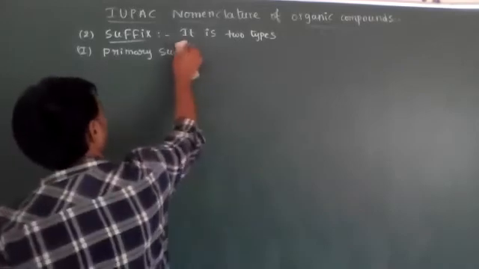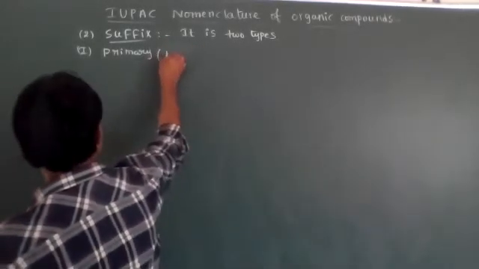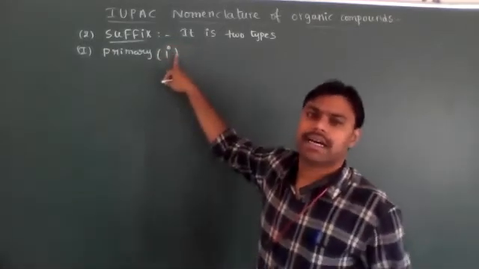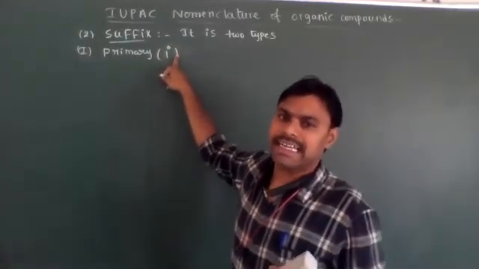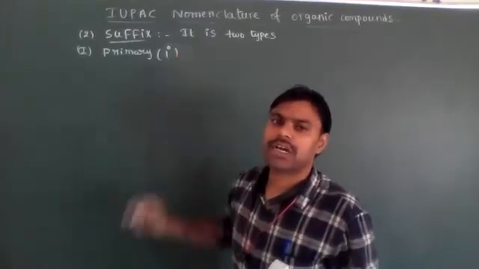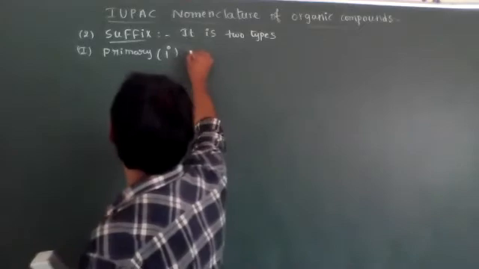Primary means 1 degree. That is the symbol. Whenever this symbol is present in chemistry, what does it indicate? Primary. 2 degree, secondary. 3 degree, tertiary. 4 degree, quaternary. We have to remember this. Primary suffix.